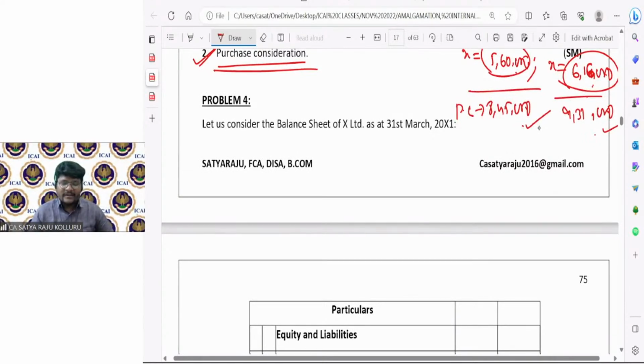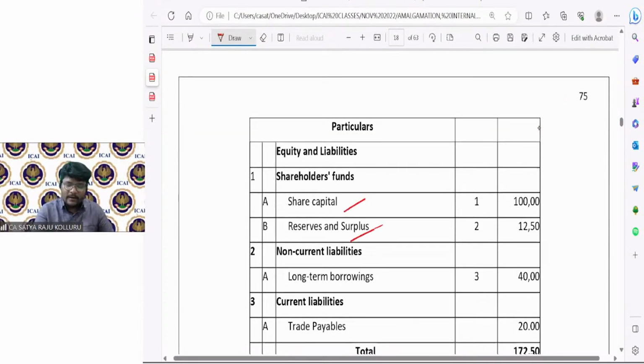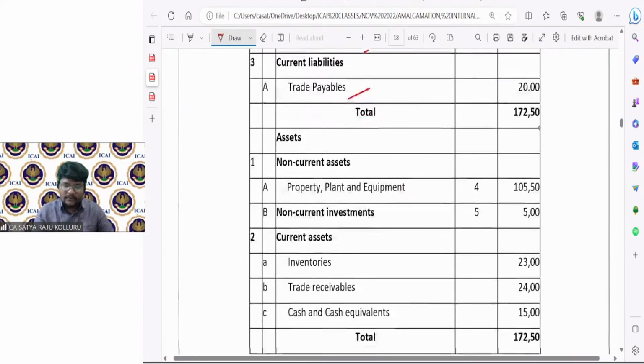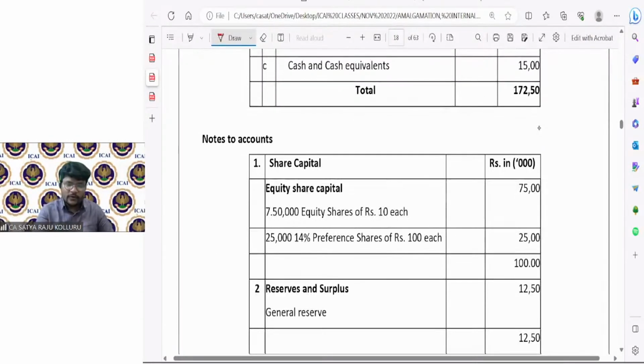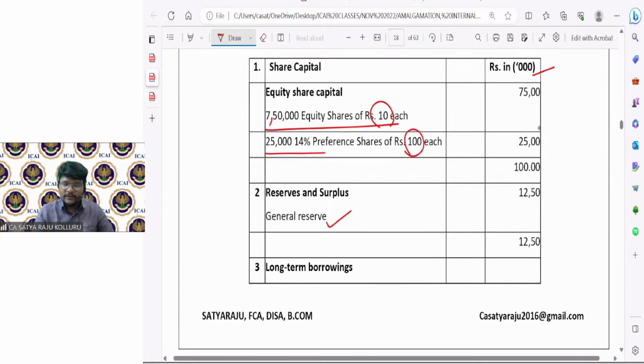Let us consider the balance sheet of X Limited as of 31st March 2011. Share capital is given, reserves and surplus is there, long-term borrowings is there, trade payables given. Under share capital, let us check the notes to accounts: 7,50,000 equity shares of 10 rupees each, 25,000 14% preference shares of 100 rupees each. Rupees are in thousands, guys. Equity shares face value 10, preference shares face value 100. Under reserves and surplus, only one reserve is there, which is general reserve.